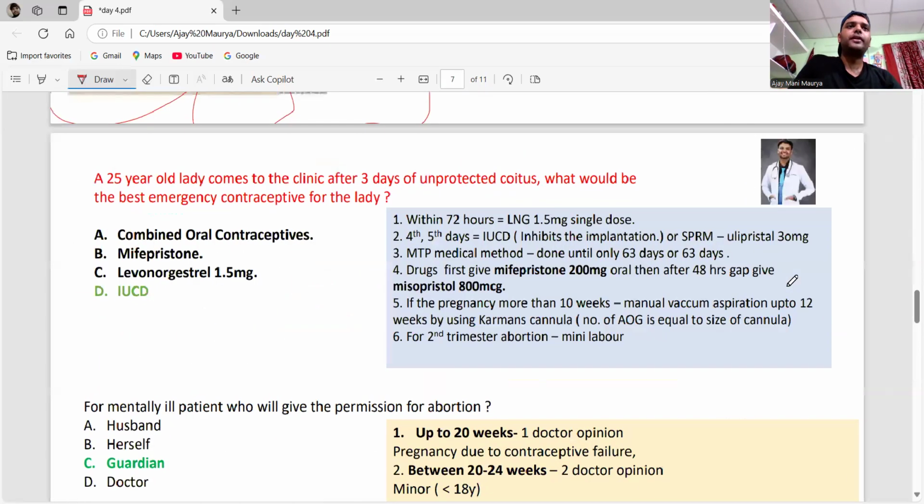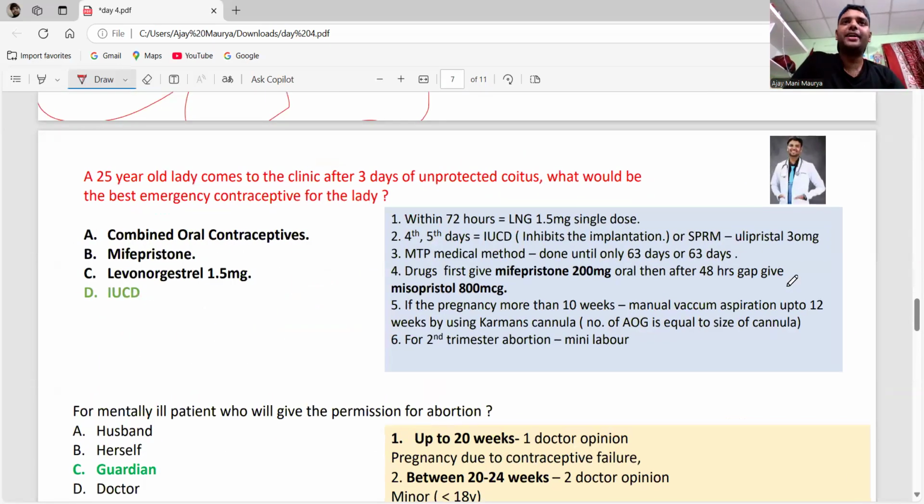Remember here, a 25-year-old lady comes to the clinic after 3 days of unprotected coitus. Suppose, for example, a couple had sex and the girl came to me, I'm a doctor, within 72 hours. She told me, doc, we had this, and I don't want to continue this pregnancy, please do something.